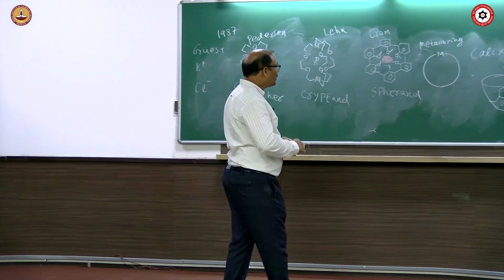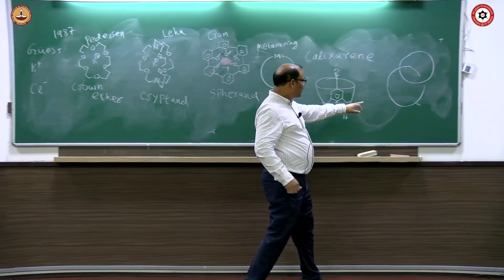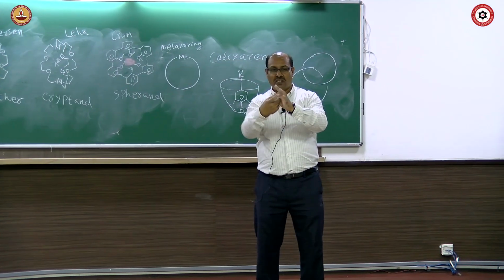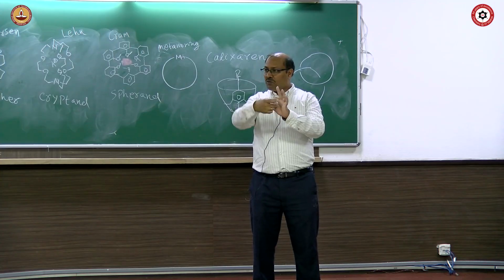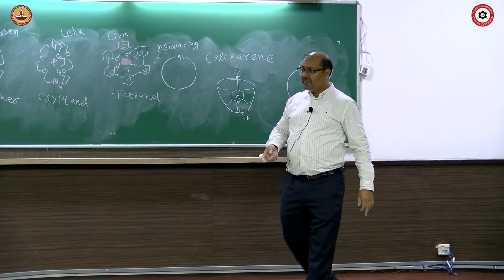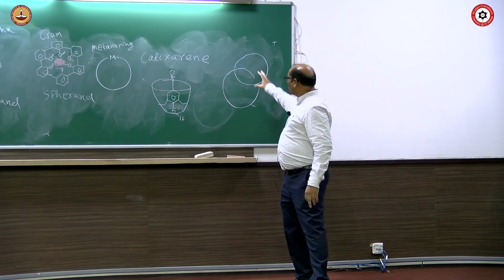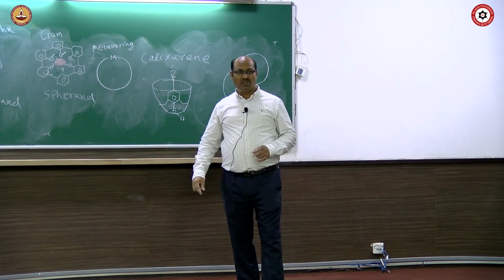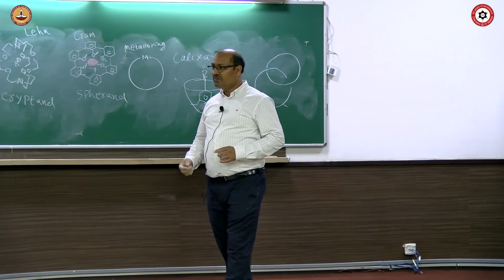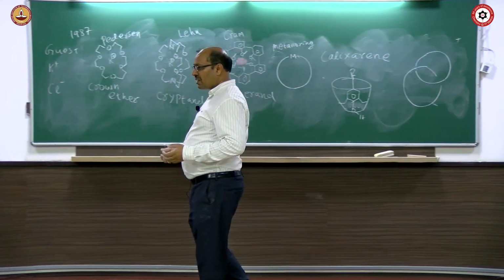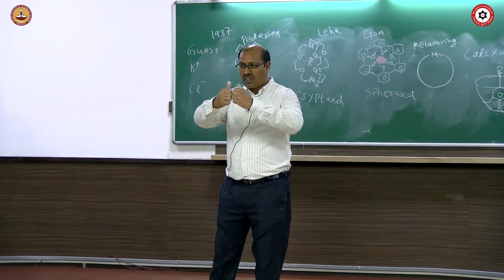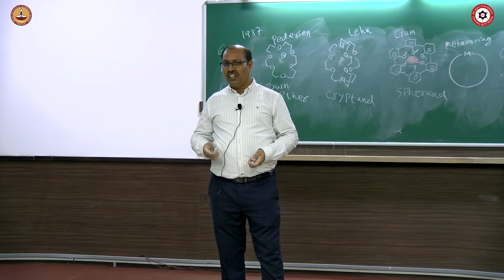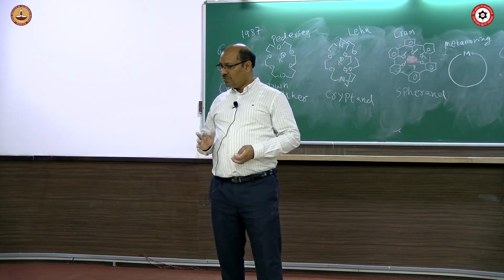So there is one field which developed like this called catenane. And if it is catenane, if it is a ring, the ring can move. Right? It cannot come out, but still it can move. When there is some movement, if that movement can be controlled, whether it will be positioned here or there, or it will rotate around, all those things are called molecular machine. Molecule when acting like a machine, when a wheel is rotating or when the gearbox is rotating, this is all motion. So when such kind of motion can be done in a controlled manner in a molecule, that is called molecular machine.